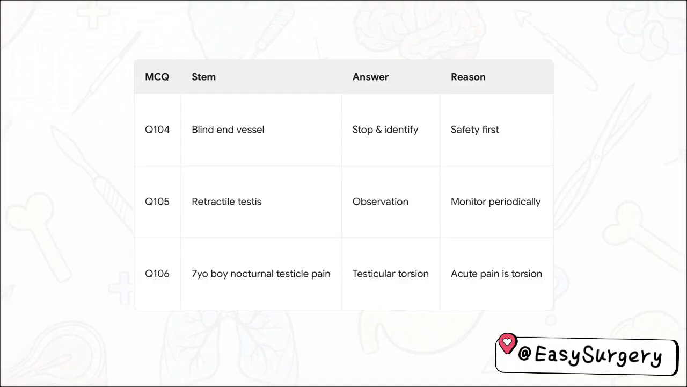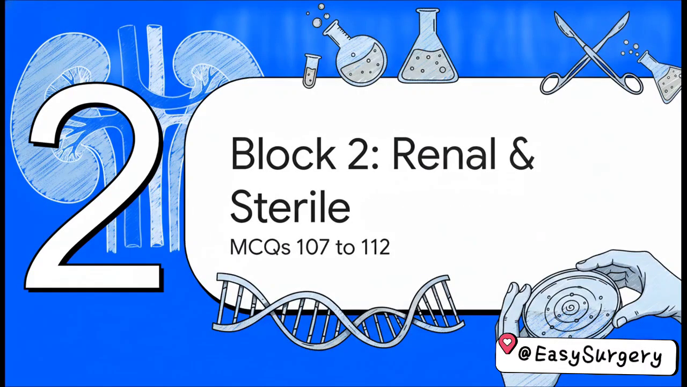But Q106, that brings massive diagnostic urgency. A 7-year-old boy wakes up with sudden testicular pain and a mild fever. Listen, in this age group, acute nighttime pain is testicular torsion until proven otherwise. Literally, no time to wait. Awesome work so far. We're keeping the momentum incredibly high as we transition directly into Block 2, renal to sterilization. That's MCQs 107 to 112.